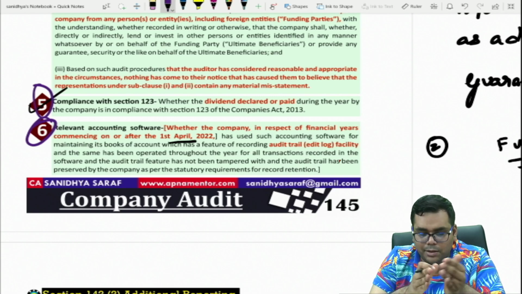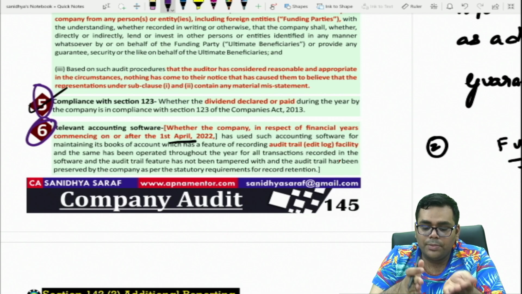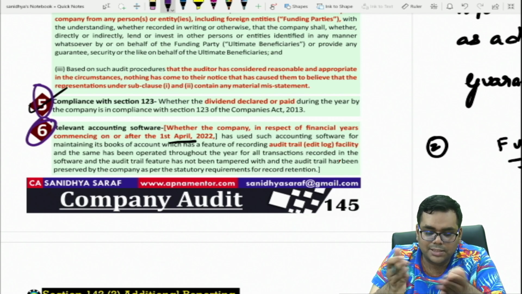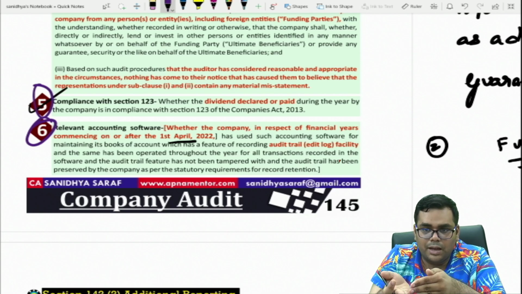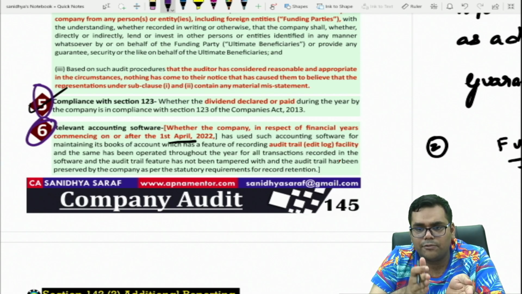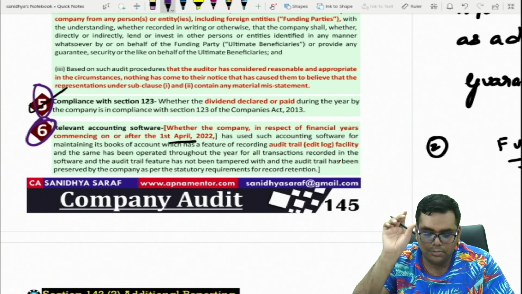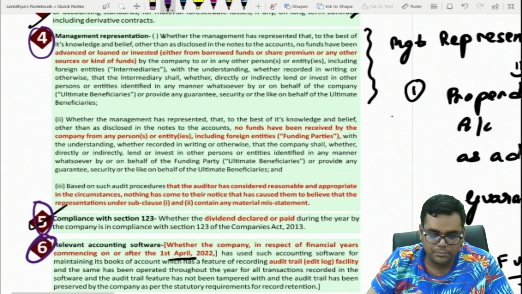That is the requirement. So the auditor needs to report whether the company, in respect of financial years commencing on or after the 1st April 2022, has used such kind of accounting software for maintaining books of accounts which has that proper audit trail facility where the details cannot be altered. This is what the auditor needs to report.